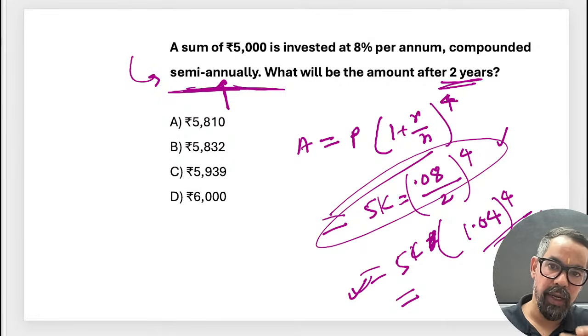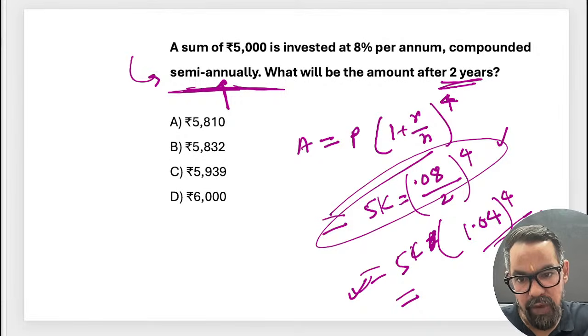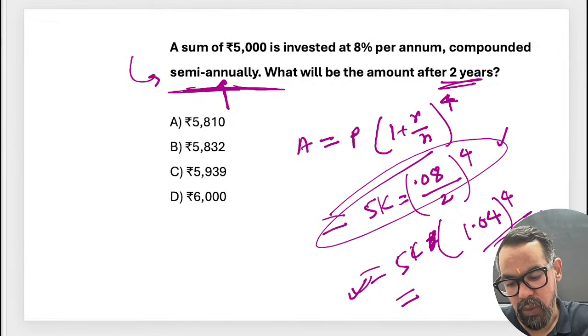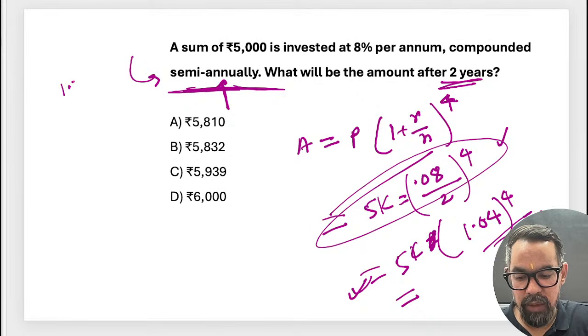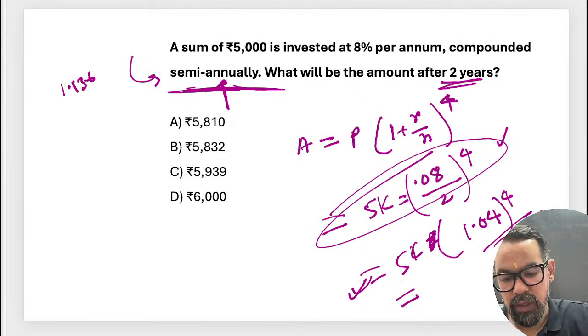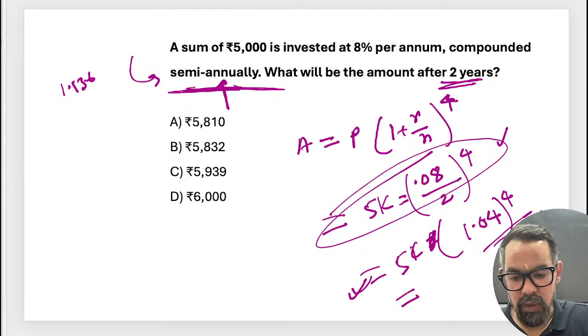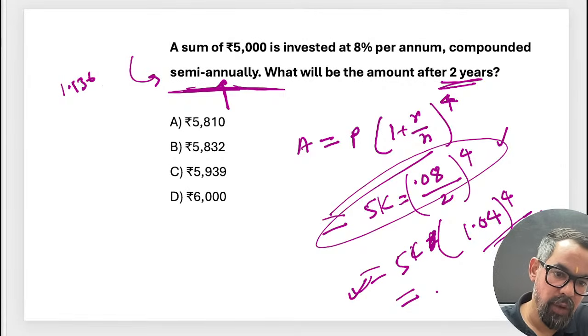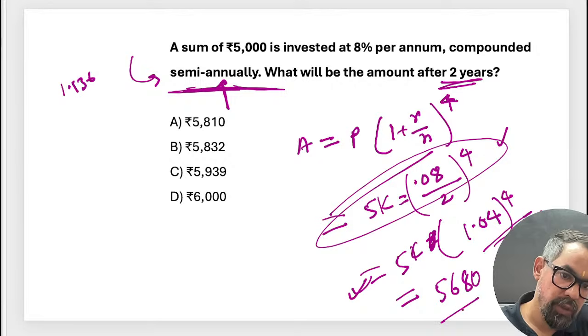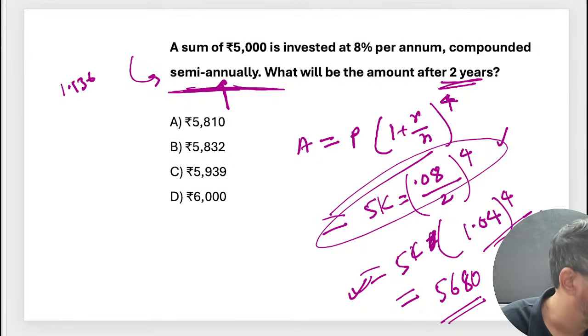I know only that multiplication thing. If anyone knows... 1.04 is equal to 1. It is coming around 1.136. Okay, into 5,000. So 5680. So it is coming around 5680. So this will be the answer for this particular one. Correct? It is coming around 5680.